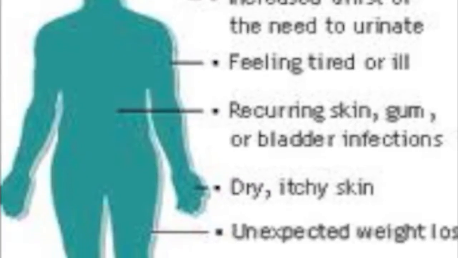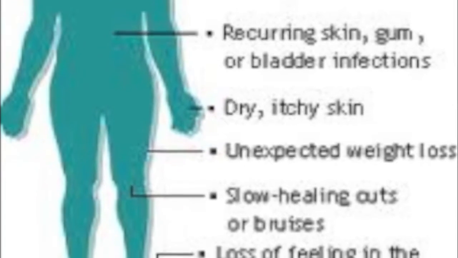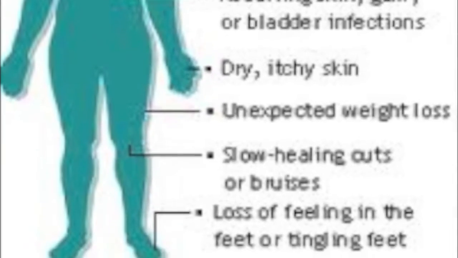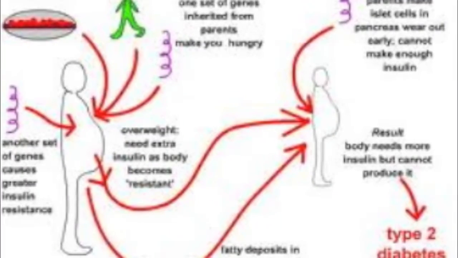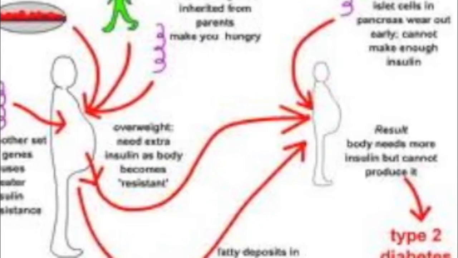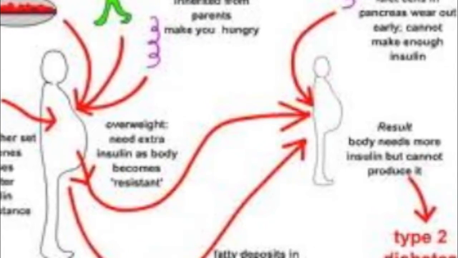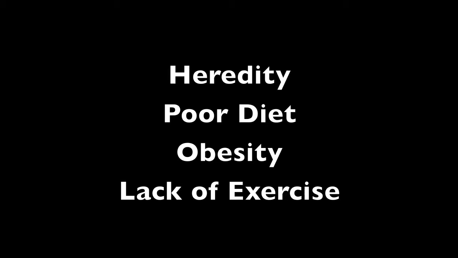Type 2 diabetes follows similar symptoms to type 1 diabetes. Like type 1, symptoms such as extreme thirst, weight loss, and frequent urination are common. However, type 2 diabetes often includes infections that heal slowly, blurred vision, and even an increased chance of yeast infections. Type 2 diabetes is contracted through heredity, poor diet, obesity, and lack of exercise, or all of these combined.